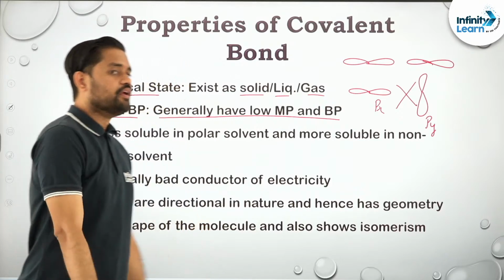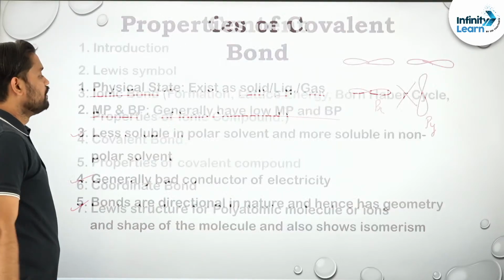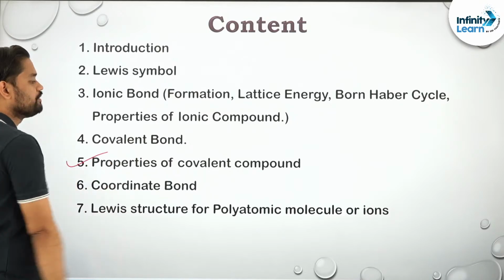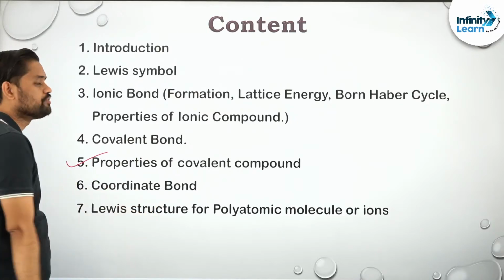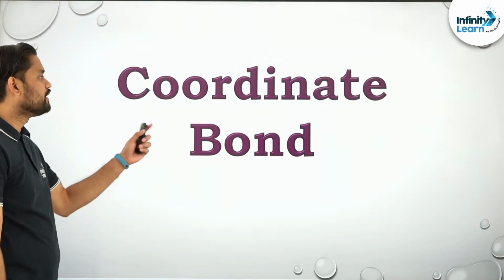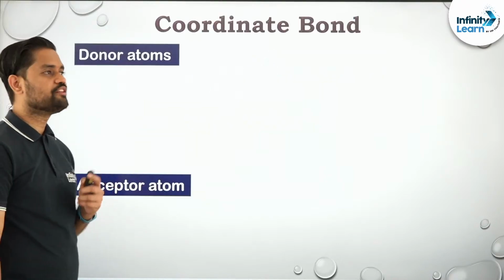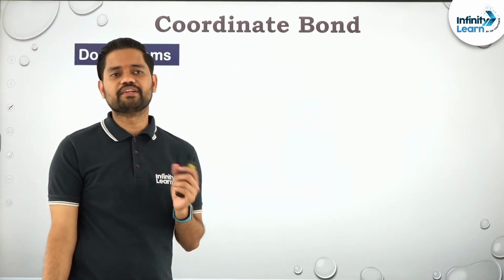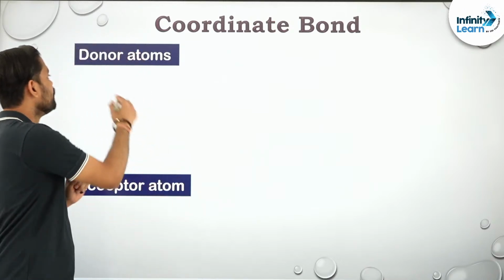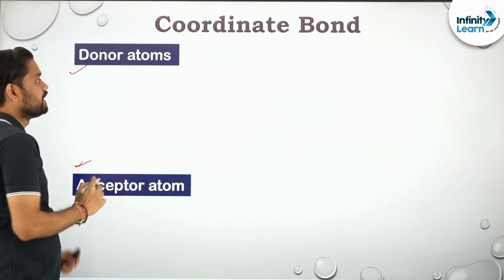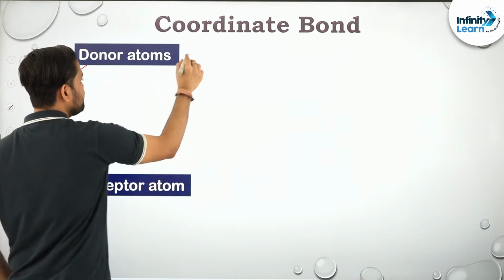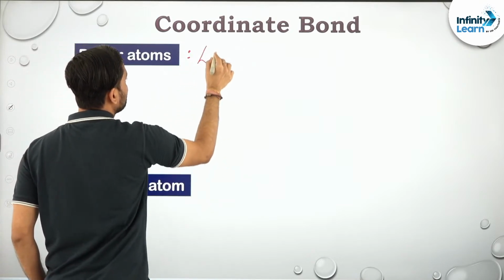Sure? Perfect. So we have also discussed the properties of covalent compounds. Now we come upon the coordinate bond. A coordinate bond has two things in it: one is a donor atom and one is an acceptor atom. For the donor atom, you always remember it should have a lone pair.